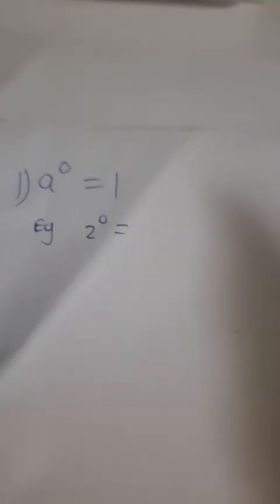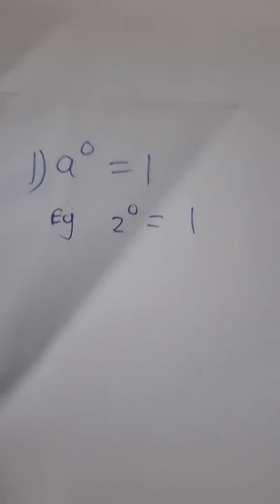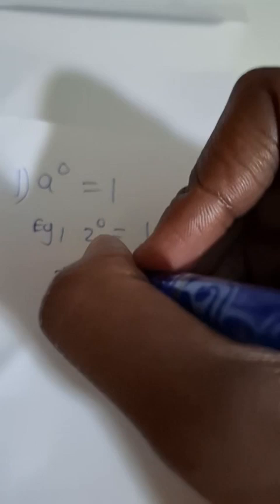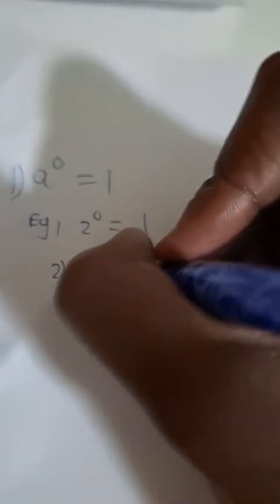It's grade 9. Okay, yes, 2 to the power 0 is equal to 1. Okay, let's look at another example. That's example 1. Let's look at 2. Negative 2 to the power 0.